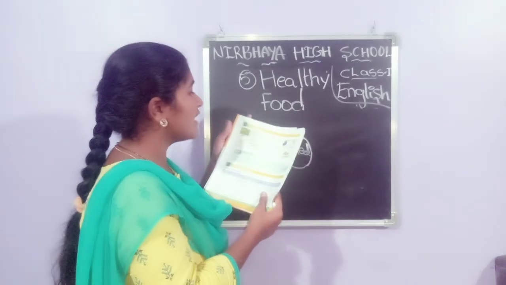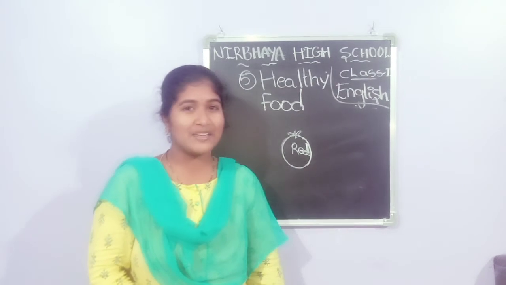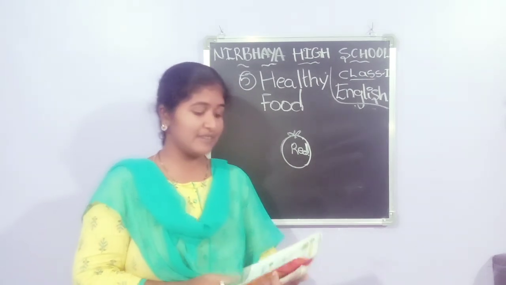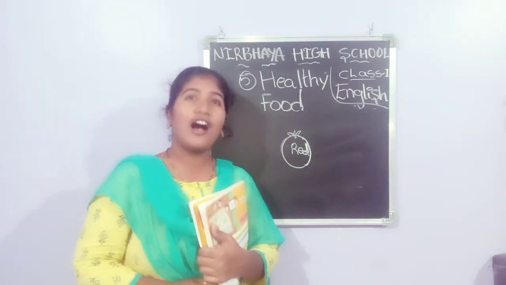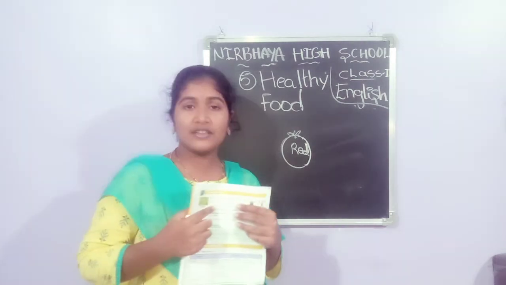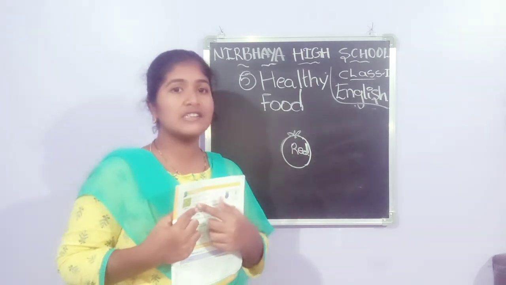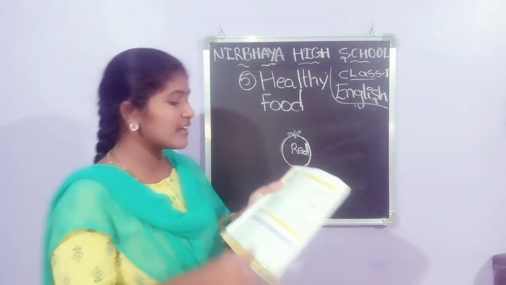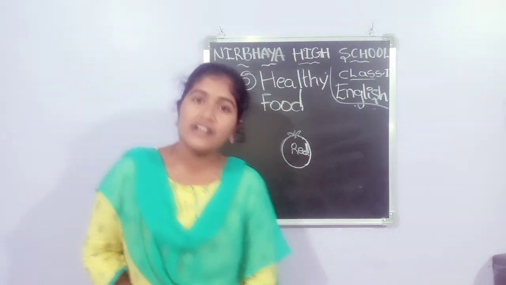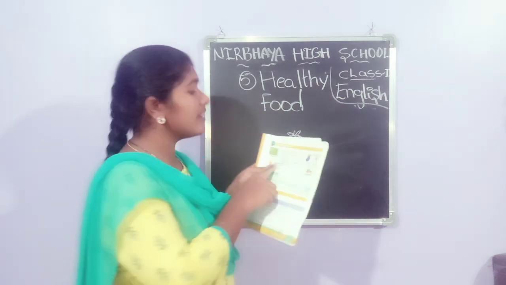Next one, potatoes. How are the potatoes? Do you like potato curry? Yes, I like it very much, children. All the children are very interested to eat potato, aloo paratha, like that. So potatoes are brown in color. Next one, onions. How are the onions? Onions are pink and also white.